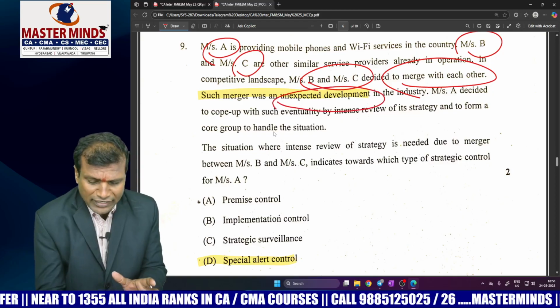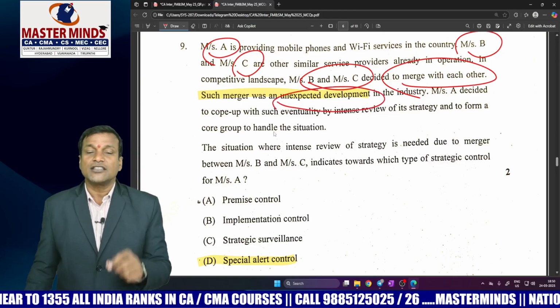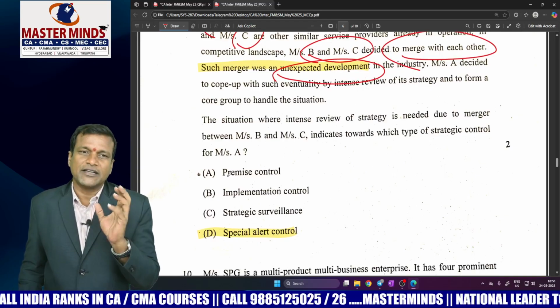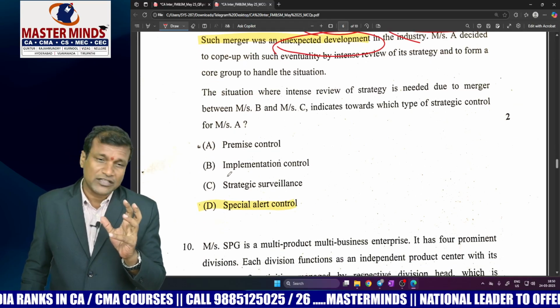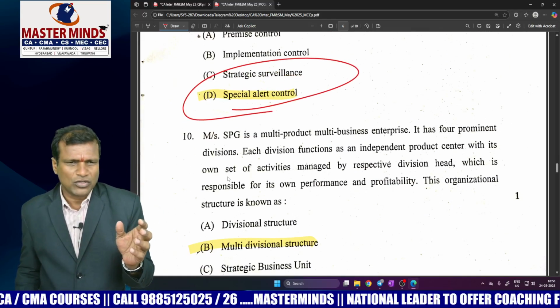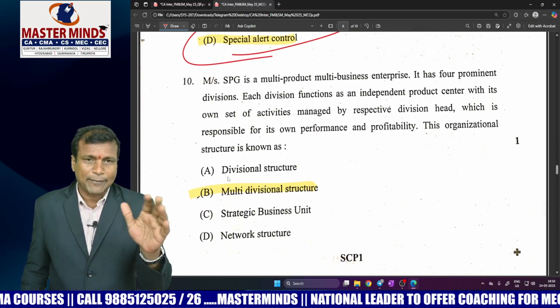That merge was an unexpected change in the industry. See, it's a classic example of one of the unexpected sudden changes or unexpected events. In that strategic control, you have to go for special alert control. It's a very easy question, independent MCQ.